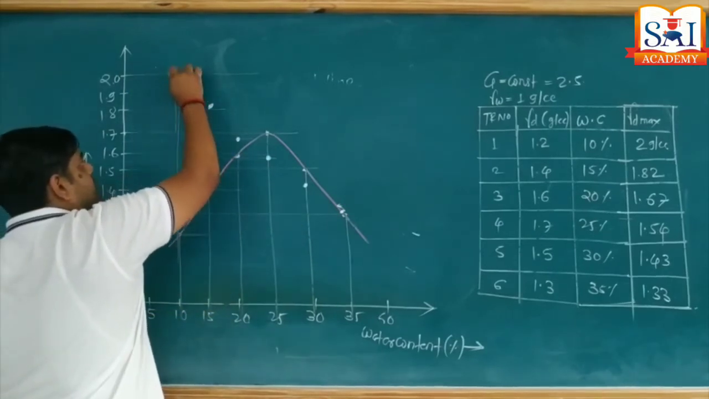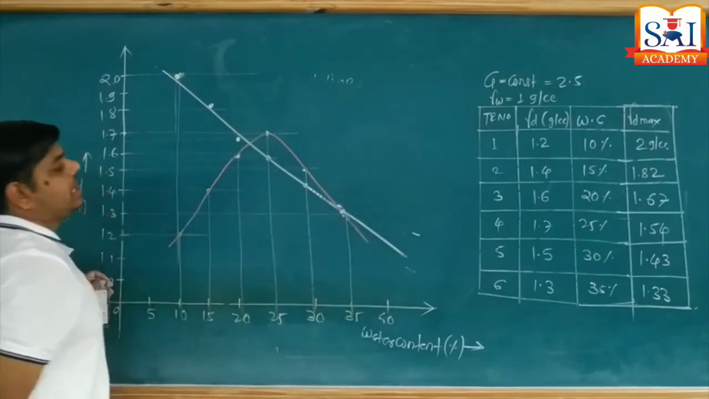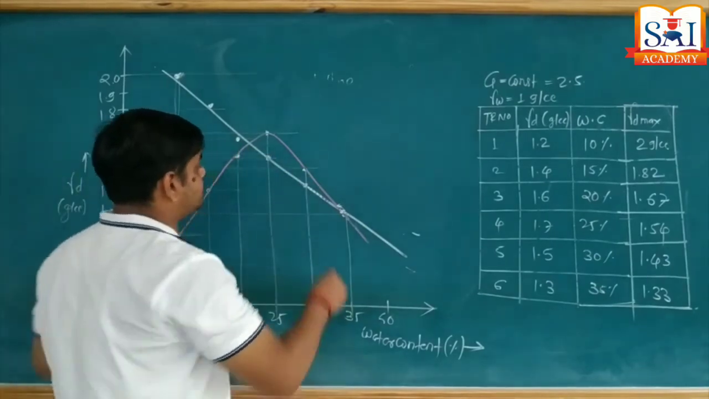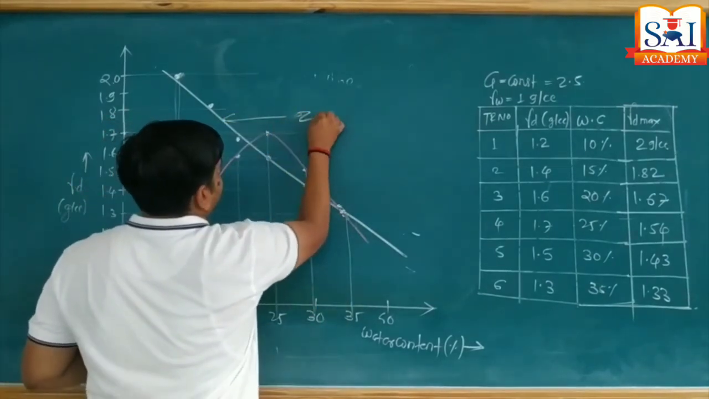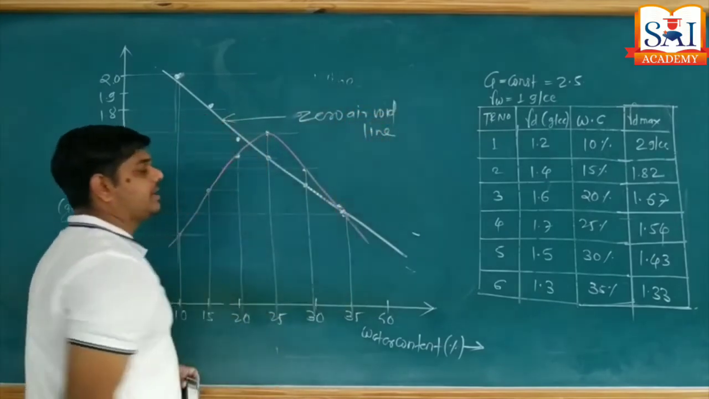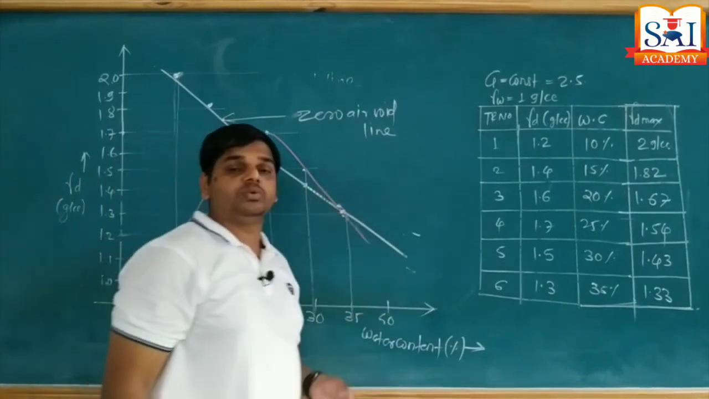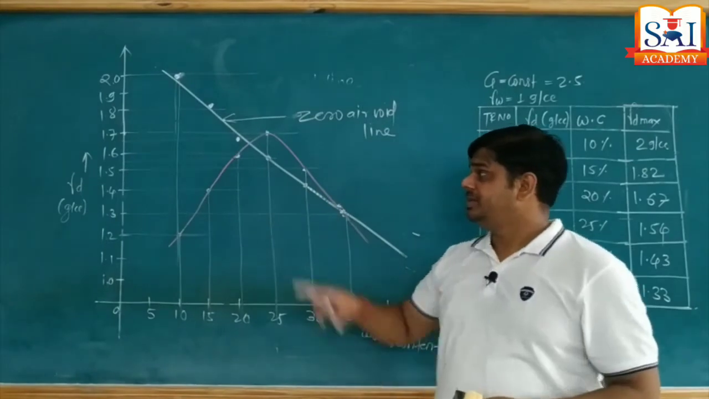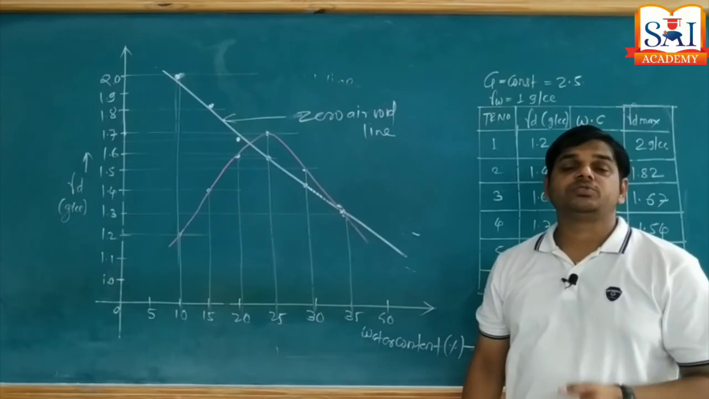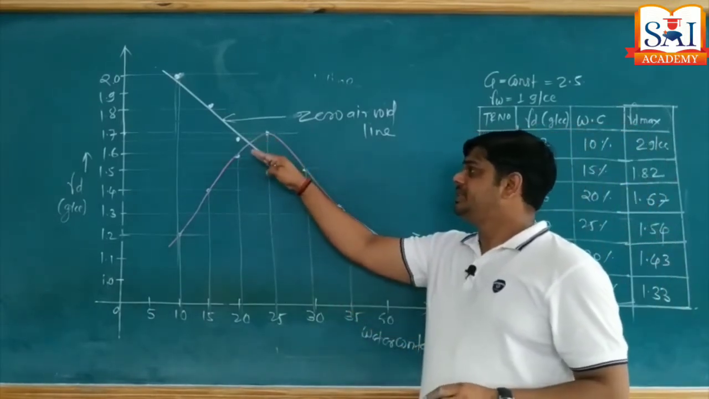If you join them like this, the line joining these points in a straight manner is known as the zero air void line. Zero air void line. Understand? This is the way of drawing the zero air void line with respect to the compaction curve. And to plot the points of the zero air void line, we require water content and the respective values of maximum dry unit weight.